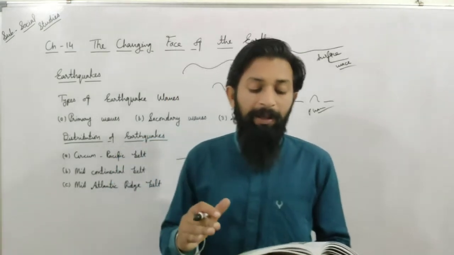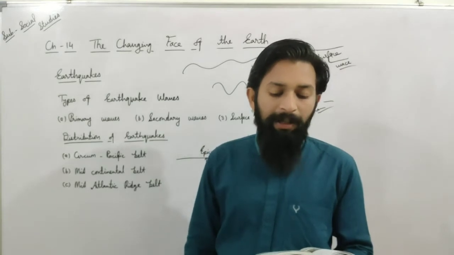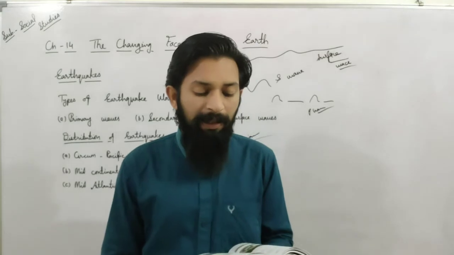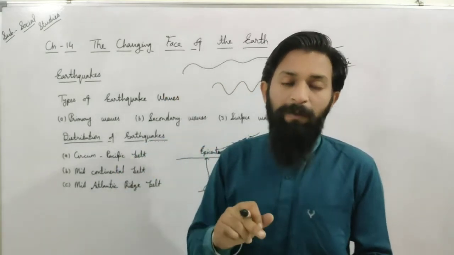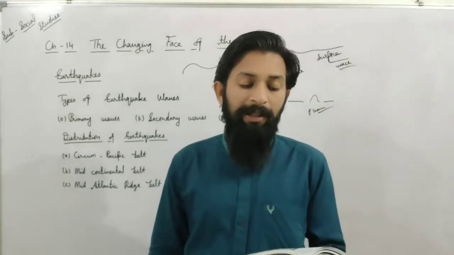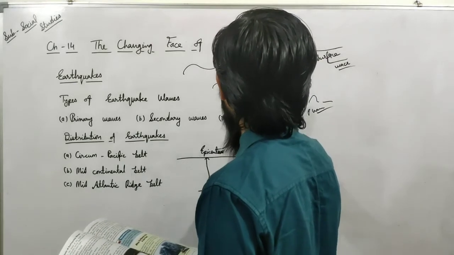Earthquake waves are measured on the Richter scale, and earthquake tremors are recorded by an instrument called a seismograph. The Richter scale ranges from 0 to 9. If we talk about the Richter scale, we can see that the range is from 0 to 9.